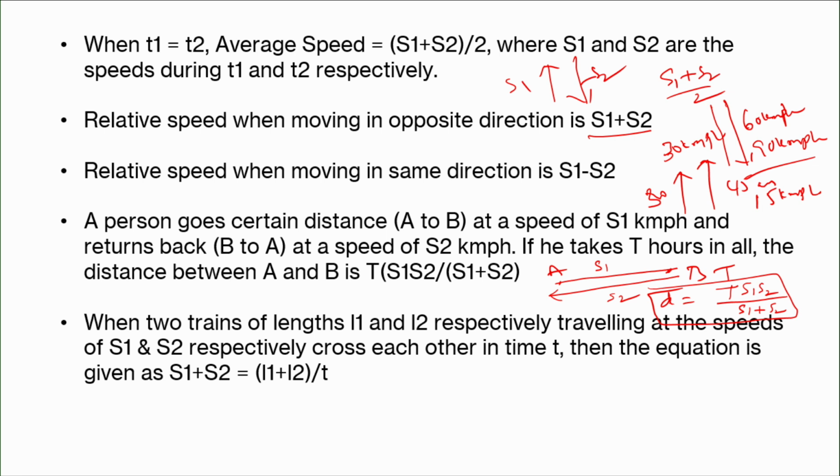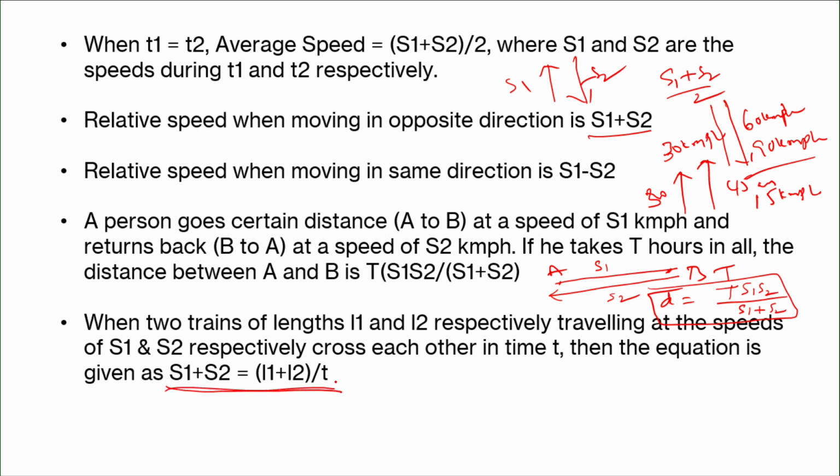Okay. Now, I will give one more. When two trains of lengths L1 and L2, travelling at speeds S1 and S2 respectively, cross each other in time t, then the equation gives S1 plus S2 is equal to L1 plus L2 by t.